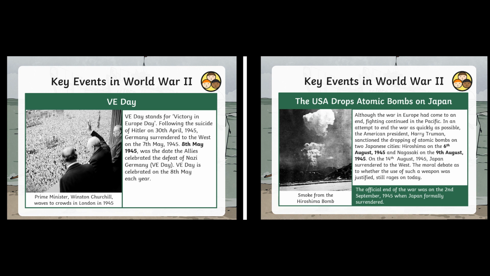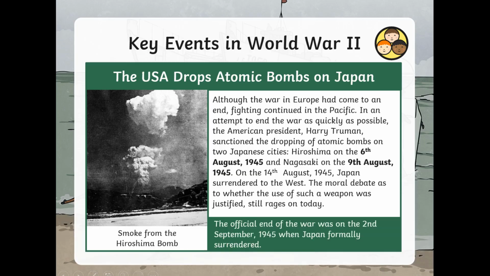Finally, let's move from the 8th of May 1945 to August 1945. How will you show this on your timeline? The USA dropped atomic bombs on Japan. Although the war in Europe had come to an end, fighting continued in the Pacific.